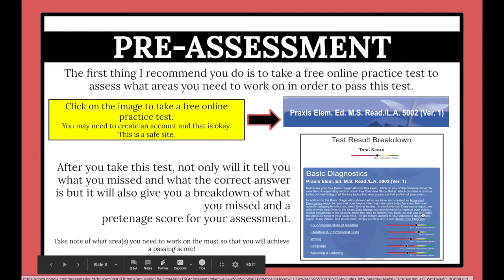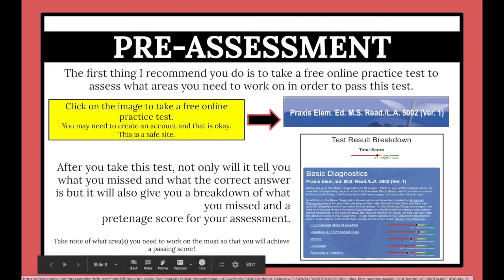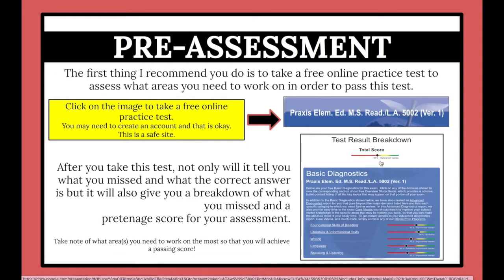This is my actual test result breakdown from the first time I took the Reading and Language Arts practice test on the Teachers Test Prep site. And I kid you not, it was a 50 something. I can't really see the number from here, but it was a 50 something, and I freaked out and was like, oh my god, I'm gonna fail everything. And I got so upset and so discouraged while I was studying because I could not pass this. Now I'm gonna tell you that I got a 174 on my Praxis real core test, on the real one, and here you can see that I obviously did not score that high.